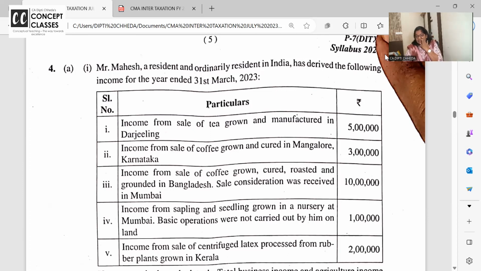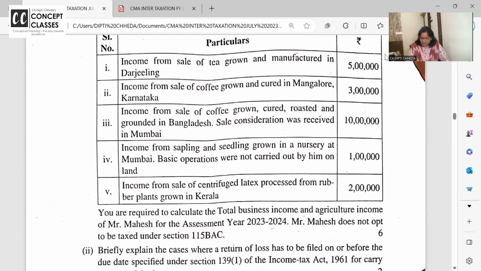Now, agricultural income question. And this is already there in our material. Mr. Mahesh, a resident and ordinary resident, has derived income. You are required to calculate how much is business income, how much is agricultural income for Mahesh.